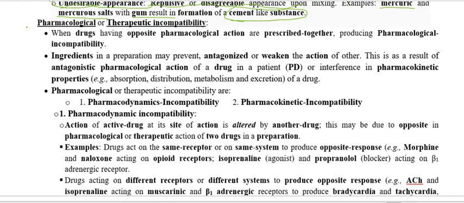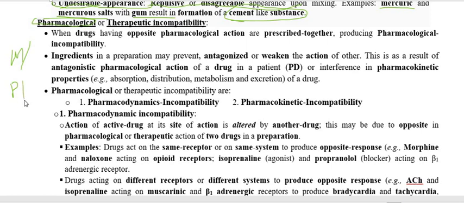So we have already finished type 1, physical incompatibility, and type 2, chemical incompatibility. The last one, the most important among these three, is the pharmacological or therapeutic incompatibility. Why do we call it pharmacological or therapeutic incompatibility? Because this type of incompatibility occurs in the mechanism of action, the pharmacodynamic type, or the pharmacokinetic type.